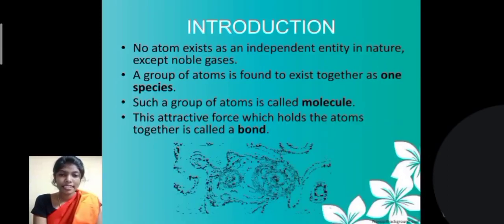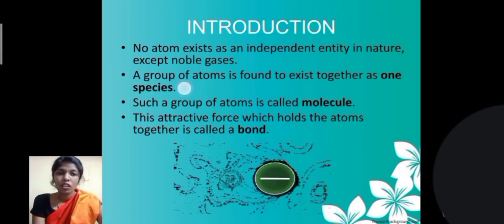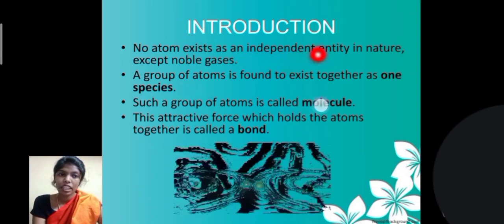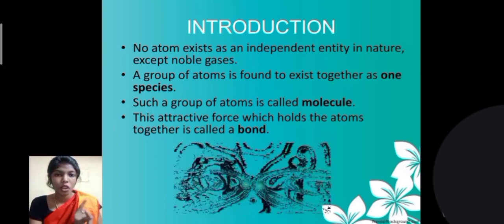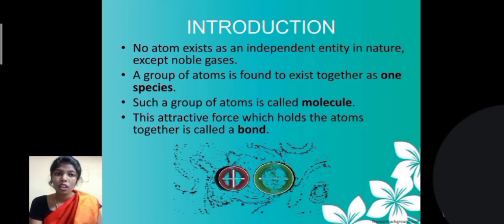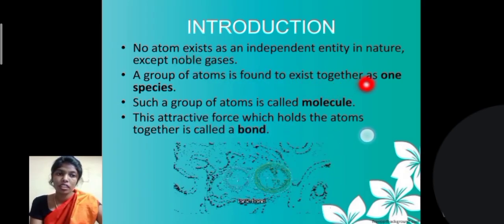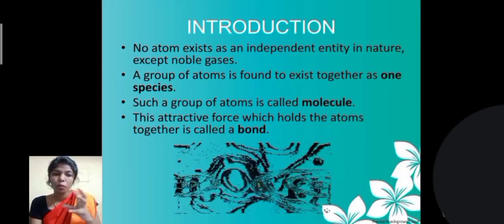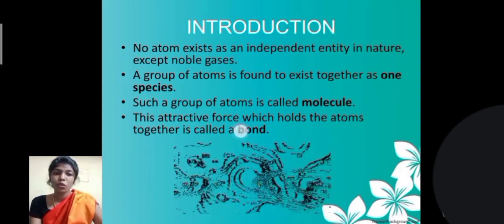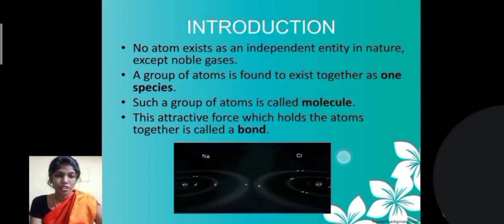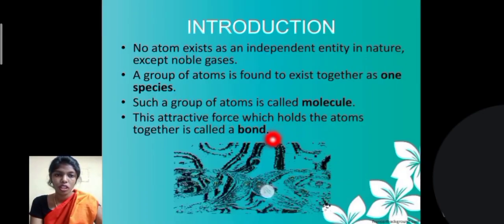In today's class, let us see some topics from the chemical bonding lesson. So, introduction. No atom exists as an independent entity in nature except noble gases. So, except noble gases, no other atoms are independent. They all are dependent. A group of atoms is found to exist together as one species. Such a group of atoms is called a molecule. This attractive force which holds the atoms together is called a bond.